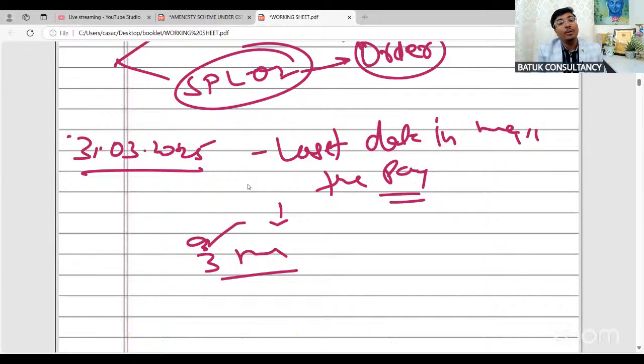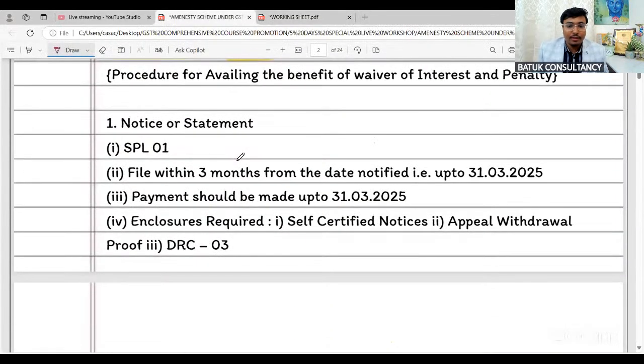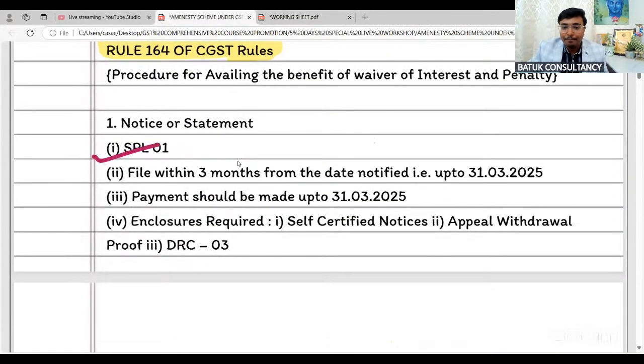Okay. So the last date to make the payment is 31st March 2025, and you have to make the payment through form DRC 03. You can make the payment through form DRC 03. Okay. Now, SPL 01 you have to file. Okay. And within 3 months from the date notified up to 31st March 2025 for making the payment, payment should be made up to 31st March 2025.